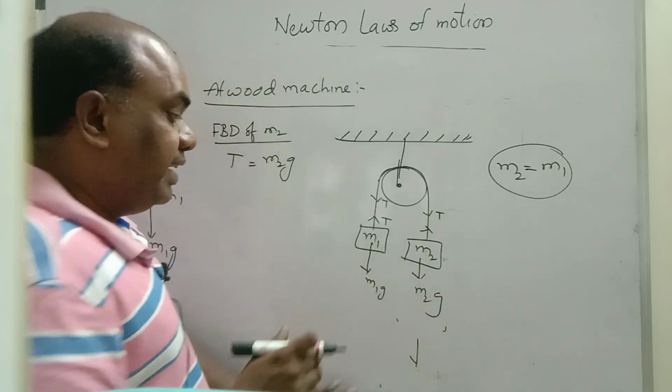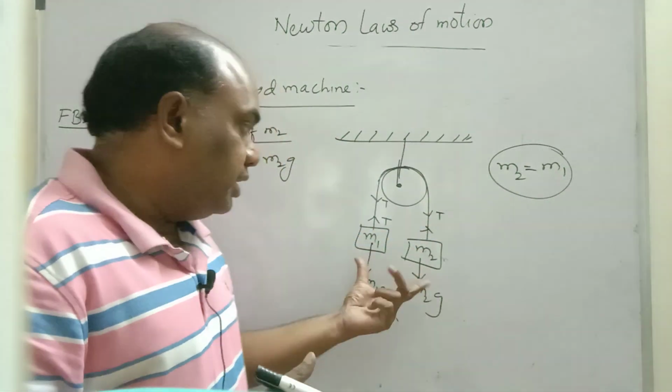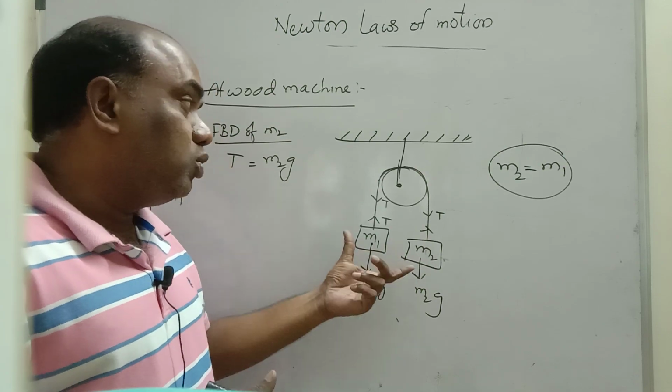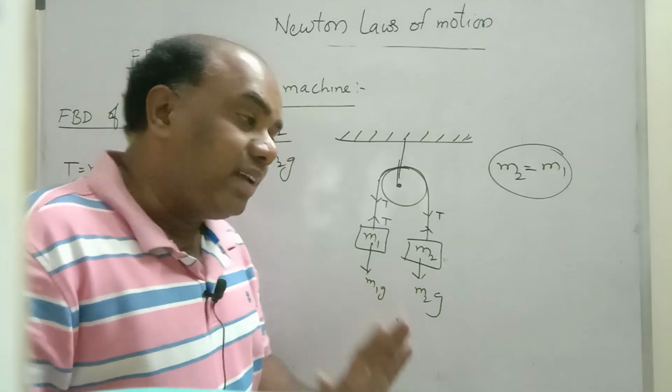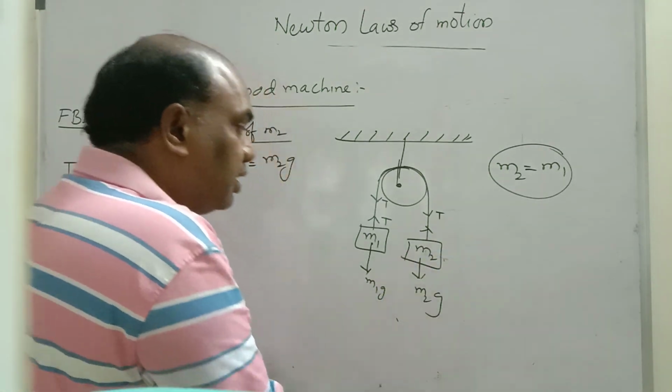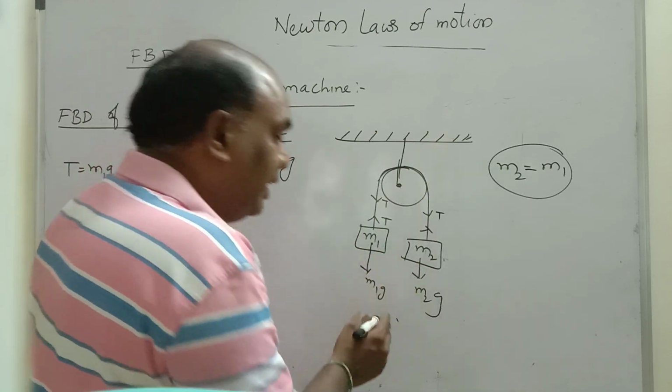M2G. In the first case we will say, in depth we will go later. Let us consider in the first case M1 is equal to M2. These two are equal. Then what will happen? This total string will be in equilibrium. That means the body does not accelerate: this body does not come down, this body does not go up. This is called the equilibrium state.